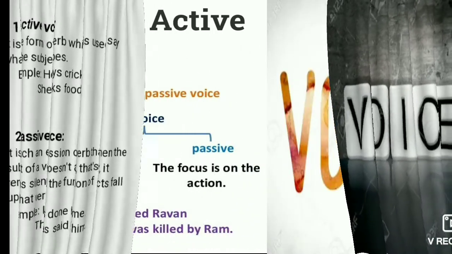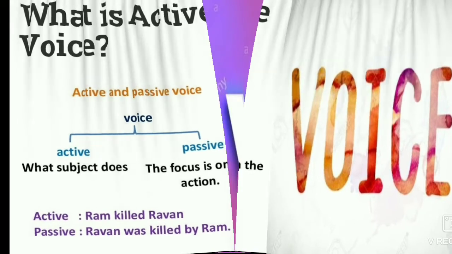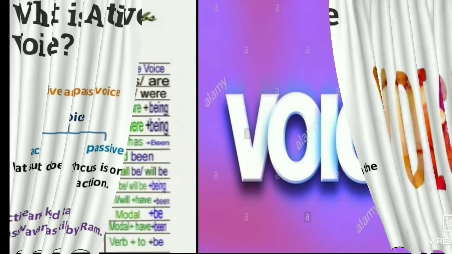Now we have to see the structure of the voice, and it is divided into two parts, active and passive. Active means the subject does, passive means the subject does not do. One example is also there: Ram killed Ravan, and passive, that is, Ravan was killed by Ram.